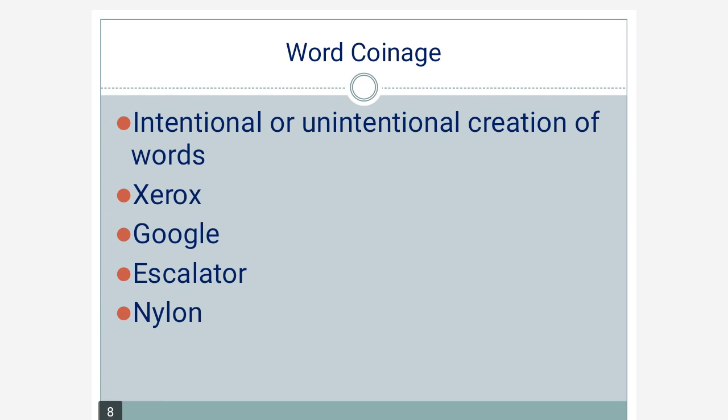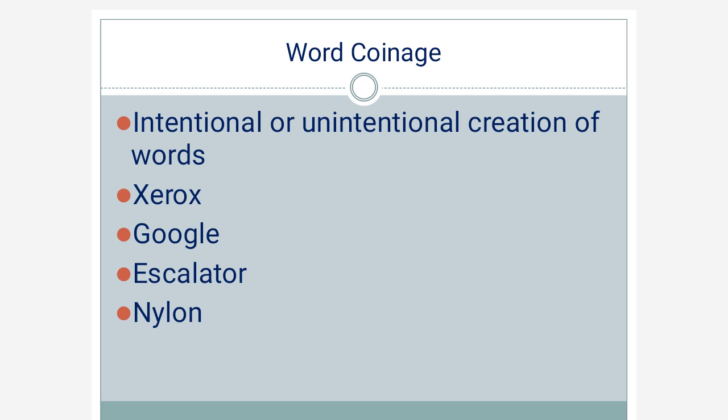Now let's come to word coinage. What is this? Intentional or unintentional creation of words, such as Xerox. There is no such word in English called Xerox. Xerox was actually a company which produced machines of photocopy, the machines which are used for photocopying documents.